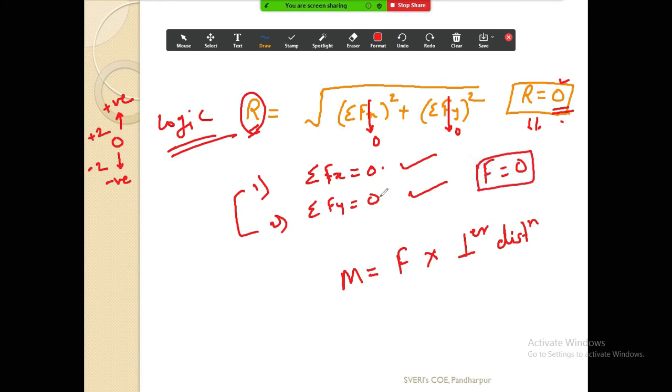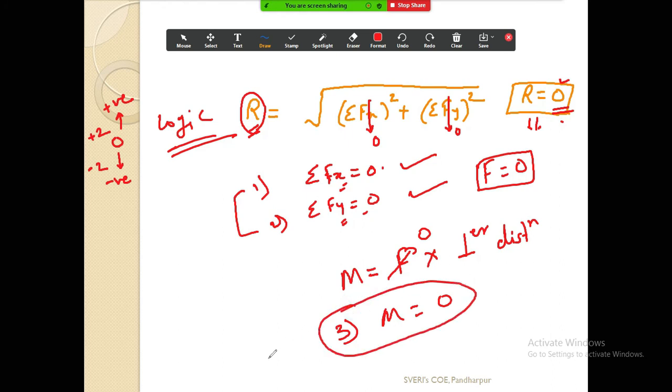If I consider these two, then my total force is 0, because in the x direction forces are 0, in the y direction also forces are 0. And if my total force is 0, this F will become 0. If this F becomes 0, you can multiply anything with 0, you will get the value as 0. So M is 0, this is your third equation. That is, we will always take it as summation M is equal to 0. So these are your three equations of equilibrium which you are using.